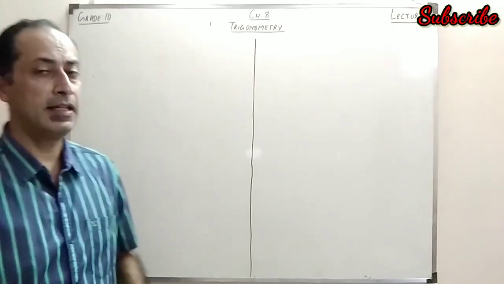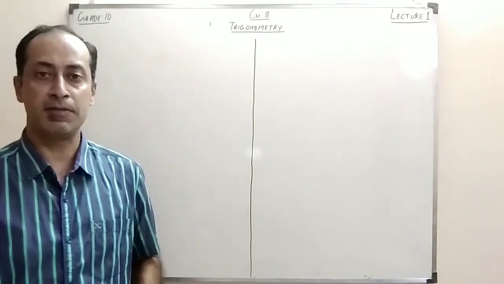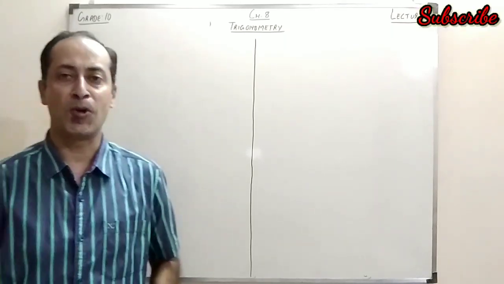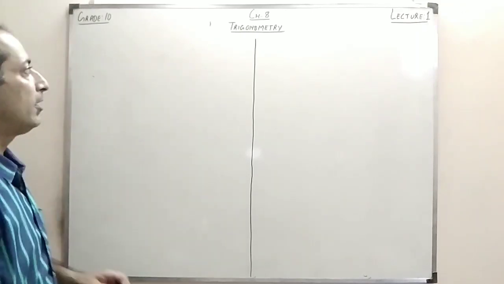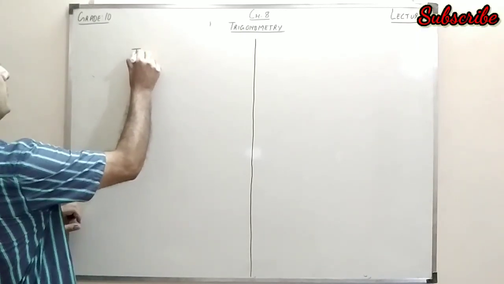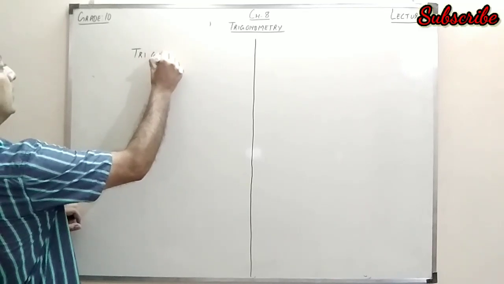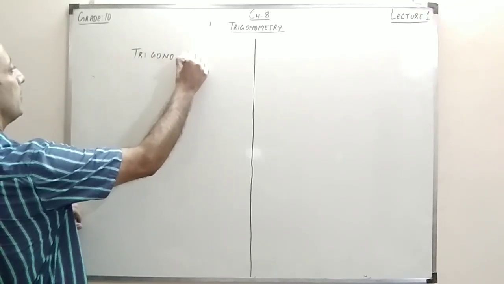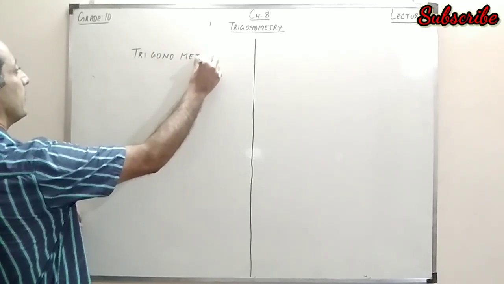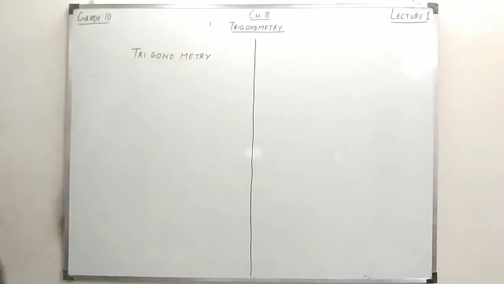The word trigonometry itself is derived from three words: tri, gono, and metry. Now, what does this mean actually? Let me divide the word in three parts. So, I have written tri, gono, and metry.